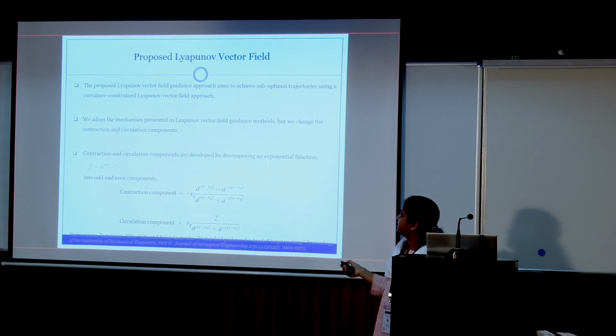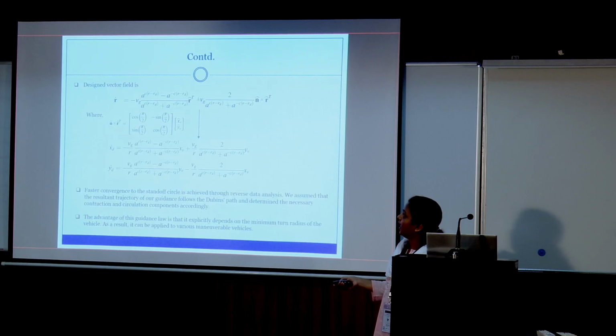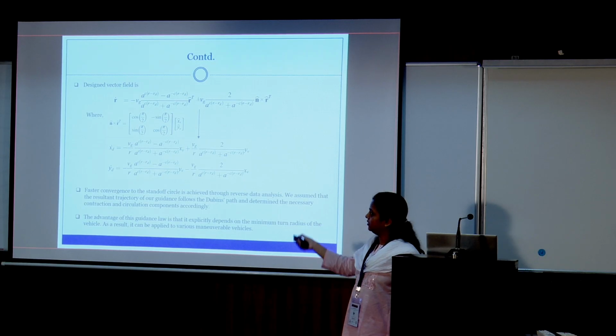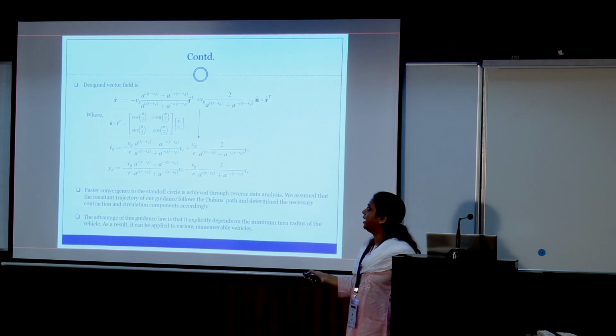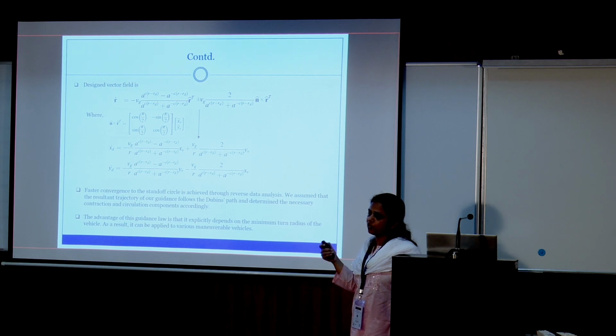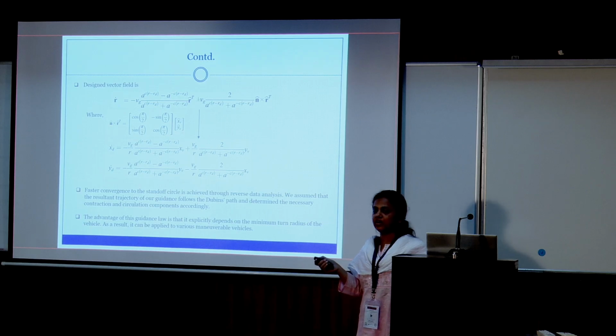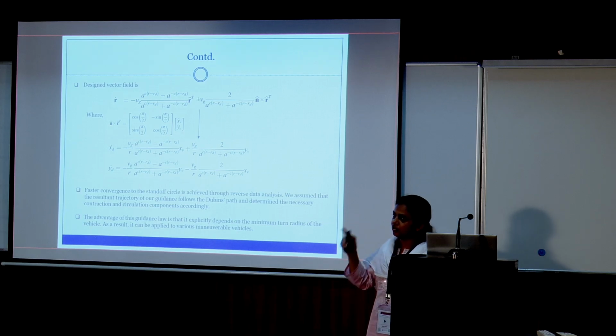We also have considered an exponential function like this, and the contraction component and circulation component are based on this exponential function that is decomposed into odd and even functions. Again, we have constructed with some algebraic manipulation, and we have calculated xd dot and yd dot. This will actually provide the direction, the heading direction. And here also, using a Lyapunov function, it can be shown that the circle will behave like a kind of attractor,